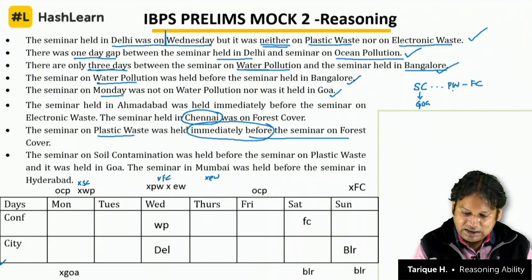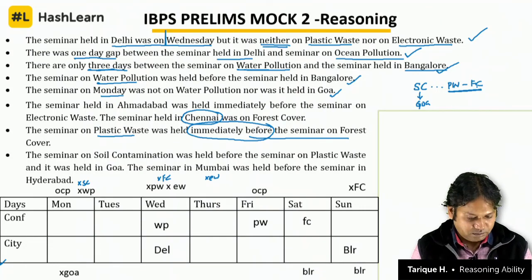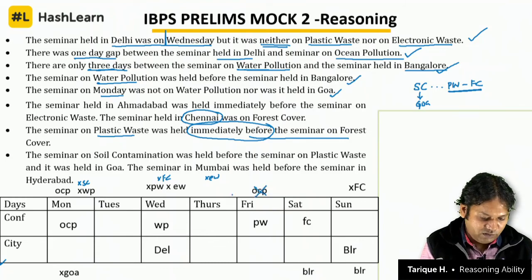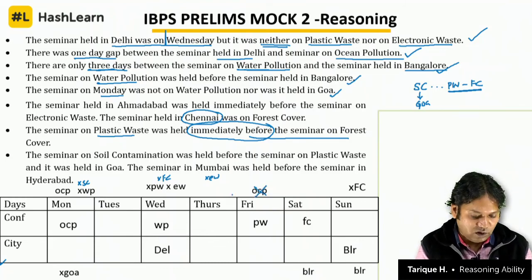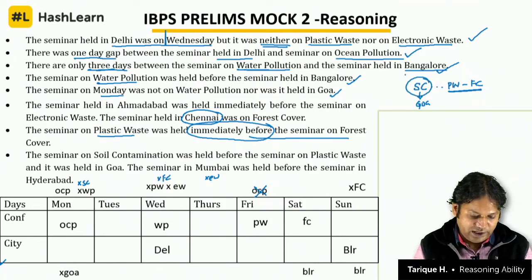Forest cover and plastic waste should be on 2 consecutive days. No other option is there except taking them on Friday and Saturday. Okay. And if this is plastic waste and forest cover, this will be ocean pollution because ocean pollution had to be on one of these 2 days. So we have filled ocean pollution on Monday. Now where will be this soil contamination? Soil, can it be on Thursday or Tuesday? You can check that option.